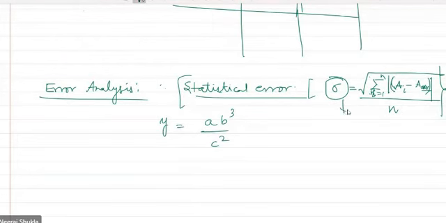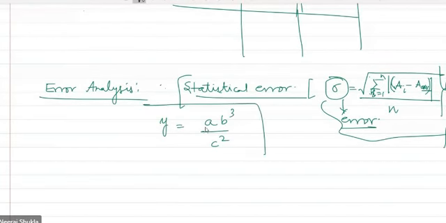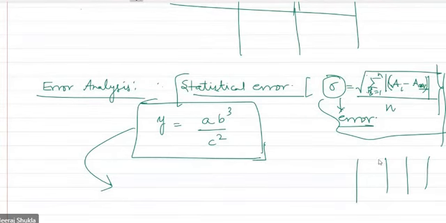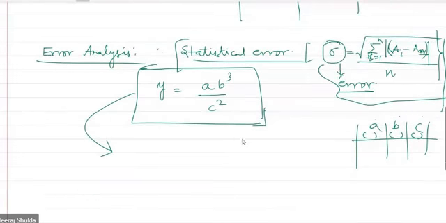This will be your error for the statistical case, but that is not the case we will be dealing with in this experiment. Suppose I have some quantity and we want to figure out how much the error is. A, B, C you are observing from the table, and all of these have a least count and some unit. Some quantity may be length, some temperature, some weight. I'm not specifying, I'm just giving sample quantities. So what you do is take a log on both sides.